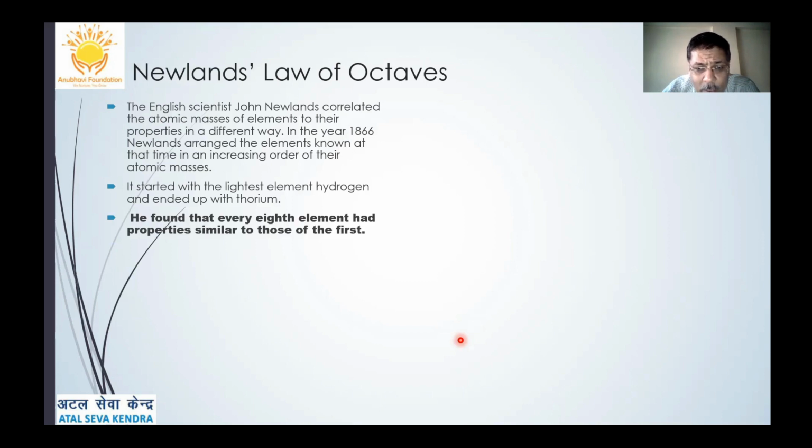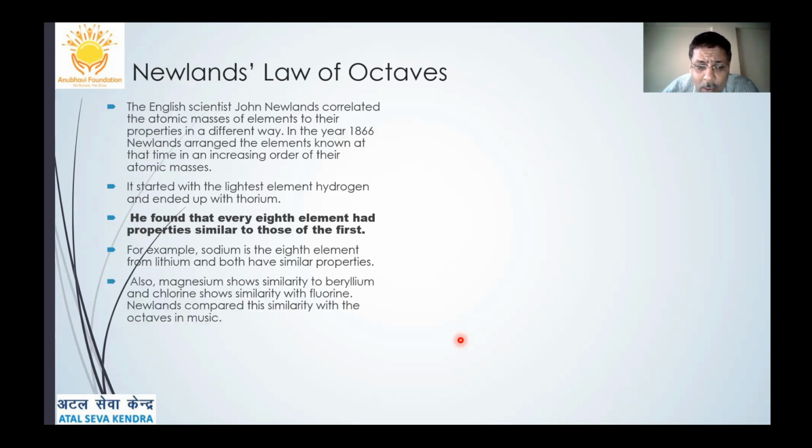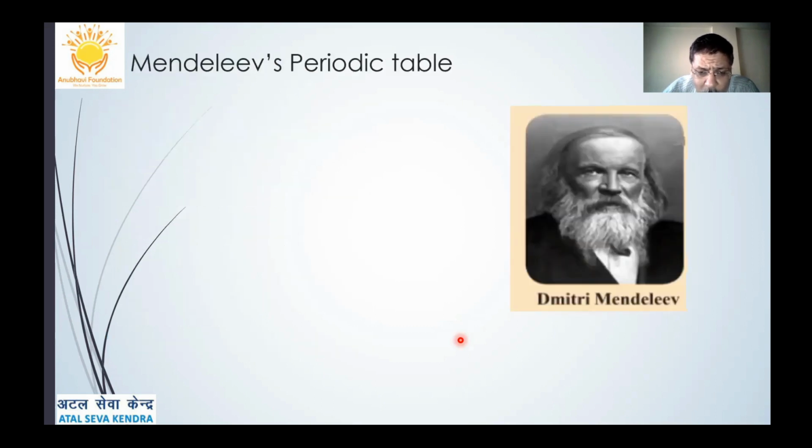He found that every eighth element had properties similar to the first one, in accordance with octaves of music. That is called Newlands' law of octaves. He could classify elements up to calcium very smoothly and easily, but he failed for further classification. That was the drawback of Newlands' law of octaves.